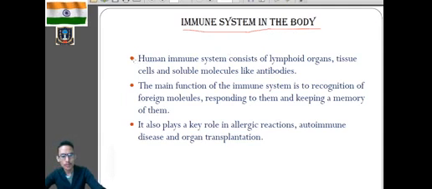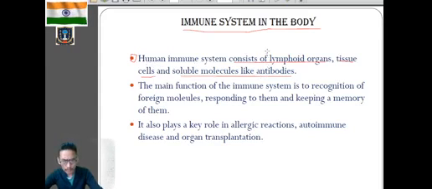Clear? So first one, the human immune system consists of lymphoid organs. We'll basically discuss lymphoid organs. Then we have tissue cells and the soluble molecules like antibody. So this human immune system is mainly composed of lymphoid organs, tissue cells and antibody.